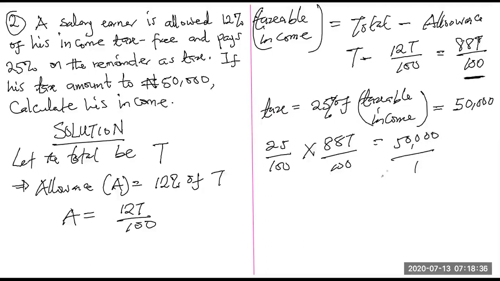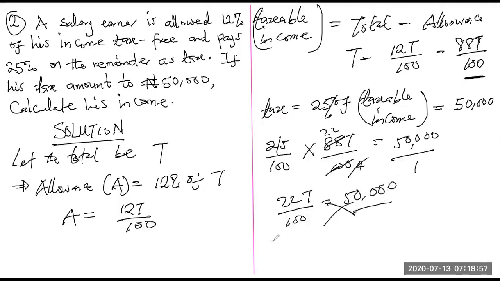Alright, I'm just showing you a principle to solve. Of course, you can simplify your mathematics. 25 goes into 100 four times, and 4 goes into 88 twenty-two times. So you have 22T over 100. So we have 22T over 100 equals 50,000, and you must multiply. Your T after arranging is 50,000 times 100, divided by 22.